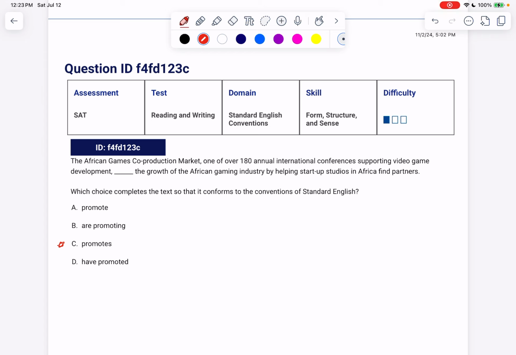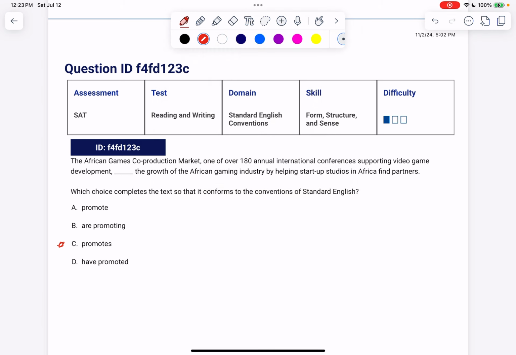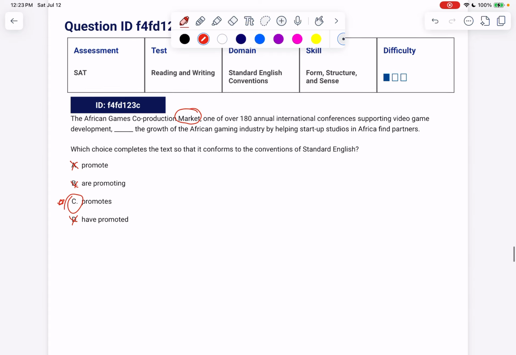So, what's promoting the growth of the African gaming industry? It's the market. How many? Just one, which means we can get rid of our plural ones and pick our singular answer.